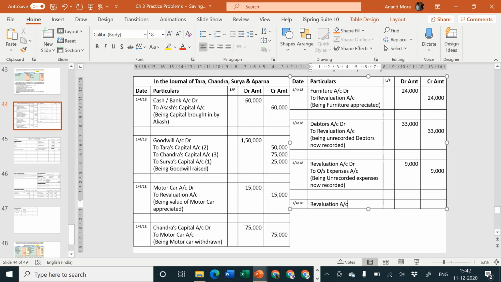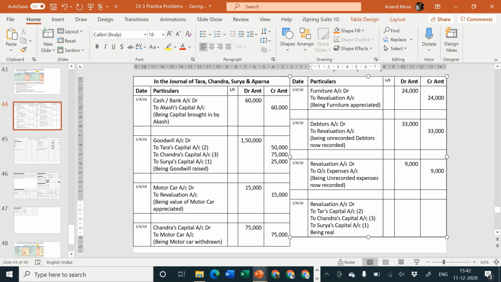Revaluation account debit, to Tara's capital account, to Chandra's capital account, to Surya's capital account, and the ratios are 2, 3 and 1,